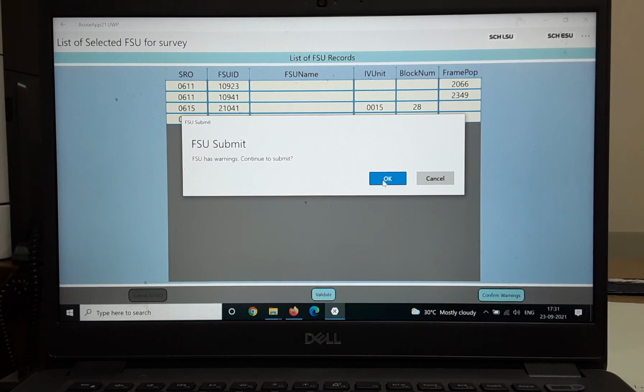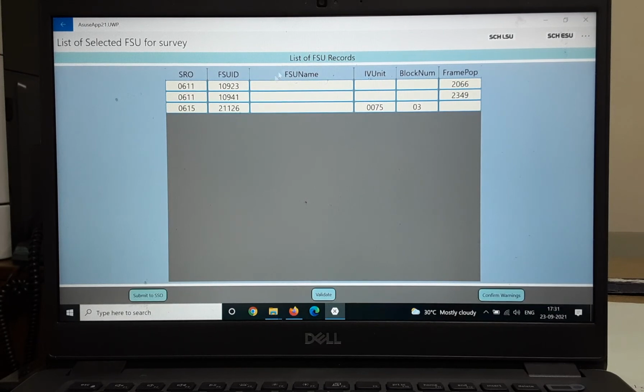I have confirmed my warnings also, and you will see that 21041 submitted successfully. It means the investigator has been able to submit the data for the FSU number 2104041 successfully. As soon as I click on this button, it will go off from this list. Now 21140 will not be found here.